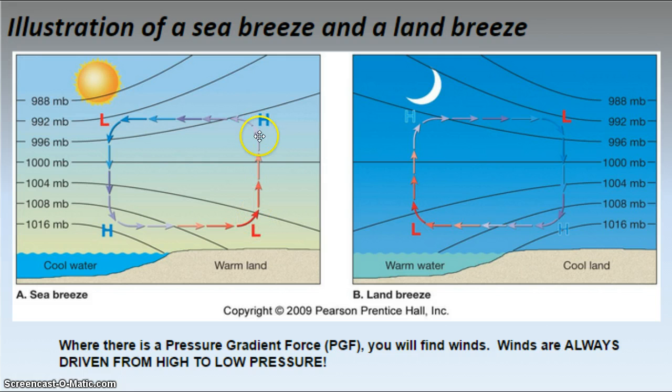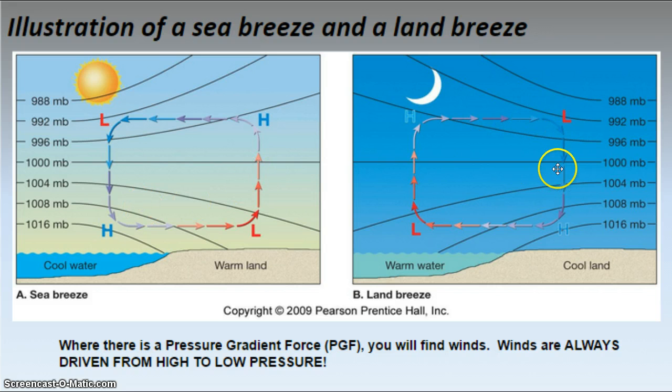Low pressure, it's going to warm up. It's going to rise. It's going to come back in this convection current. This would just be one convection cell. The high pressure is then going to be up at elevation. It's going to come back. It's going to cool. Then it's going to sink as it travels back toward the water. During the day we create this convection cell generating a sea breeze.